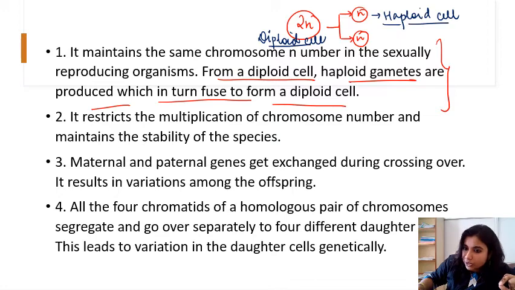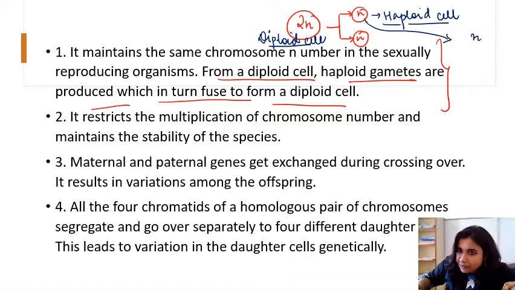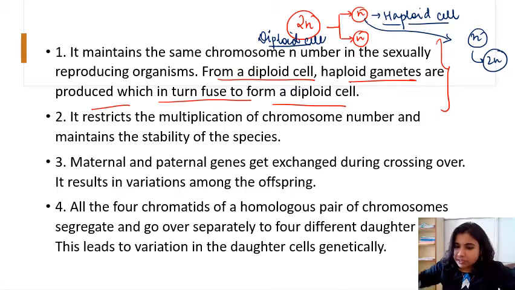This division is taking place in gametes, so we call them haploid gametes. This haploid gamete will fuse with another partner and form 2n. Now again the meiosis will take place. Like this, the cycle gets continued, right?